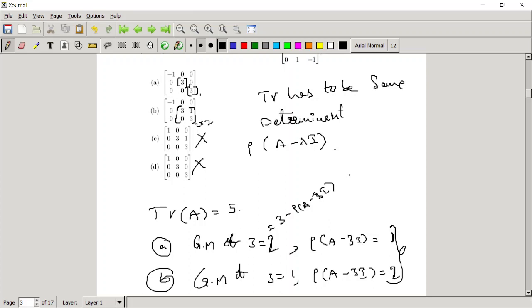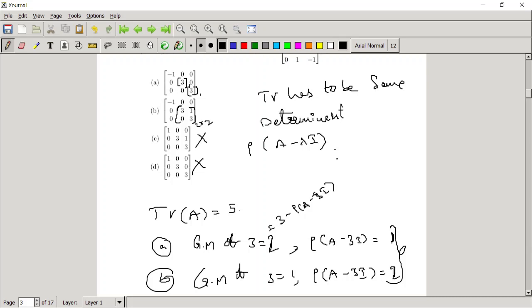Sir, there is a statement, the spectral theorem for symmetric matrices. It says that for any real symmetric matrix, eigenvectors are orthogonal. But take the identity matrix. All the eigenvalues are 1, 1, 1, the same, and the eigenvectors are also the same.